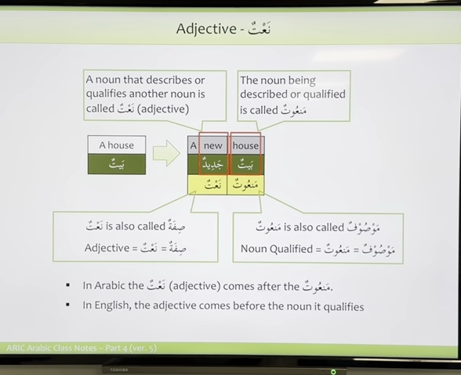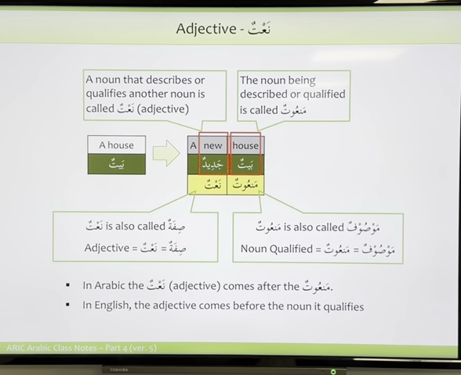We are at this building stage. So baitun jadidun, a new house. The first thing we need to know, brothers, is that in English we have the adjective first, then the noun. But in Arabic, it is the other way around. Noun comes first and naat comes after.